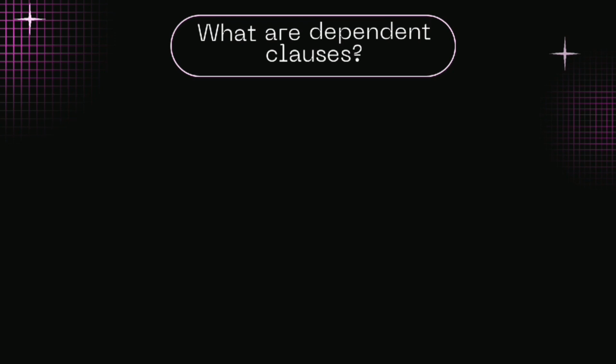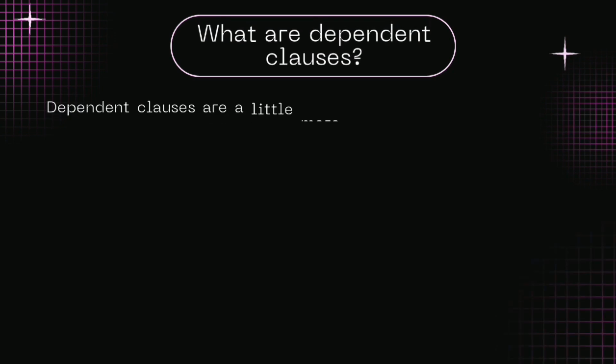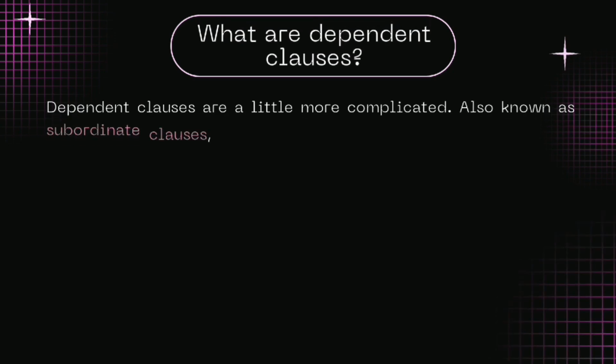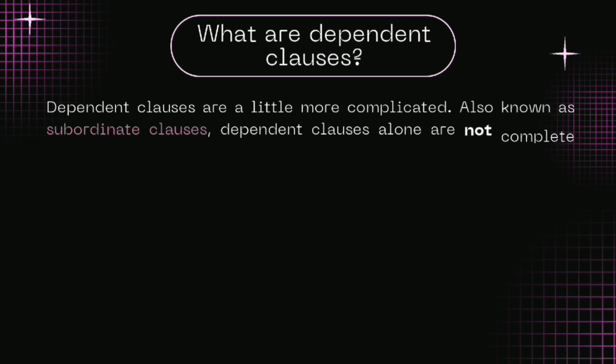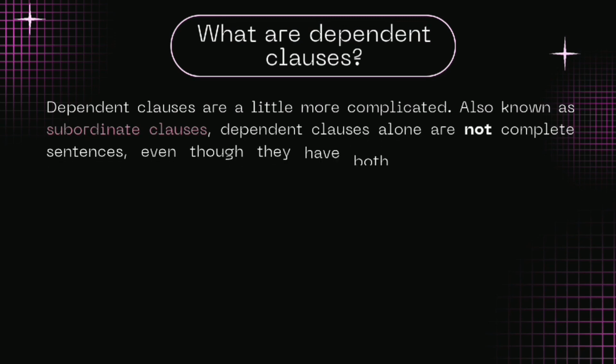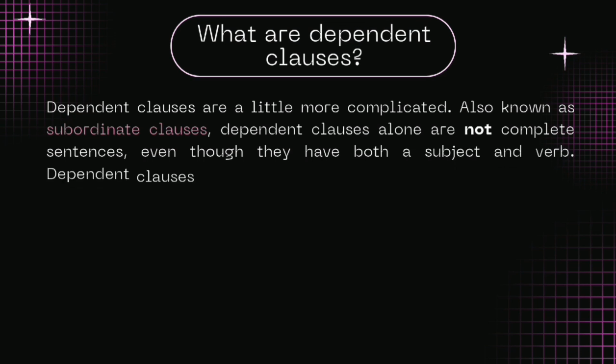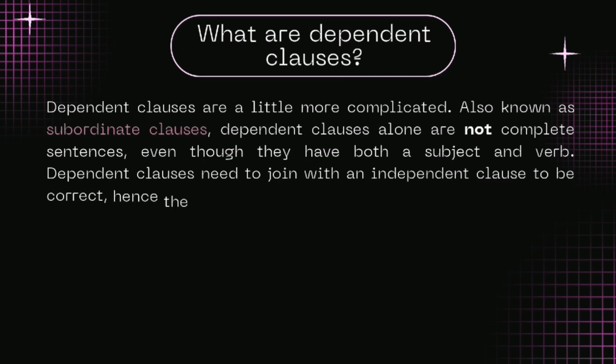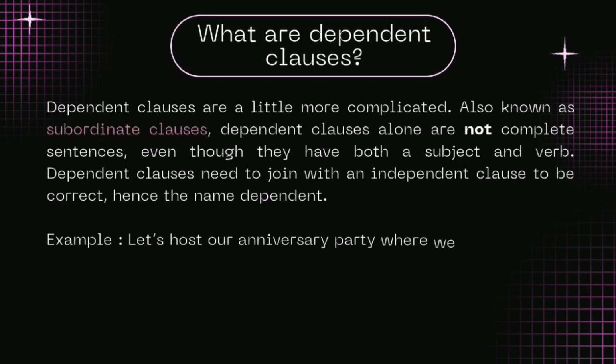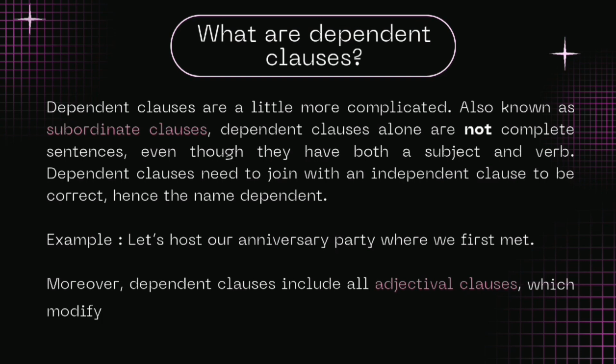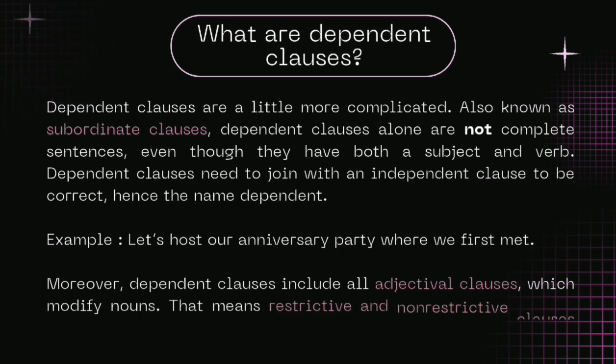What are dependent clauses? Dependent clauses are a little more complex, also known as subordinate clauses. Dependent clauses alone are not complete sentences, even though they have both a subject and verb. A dependent clause needs to join with an independent clause to be correct, hence the name dependent. Example: let's host our anniversary party where we first met. Moreover, dependent clauses include all adjectival clauses which modify nouns. That means restrictive and non-restrictive clauses are both dependent clauses.